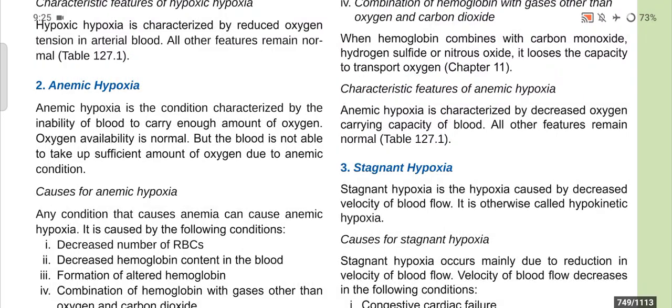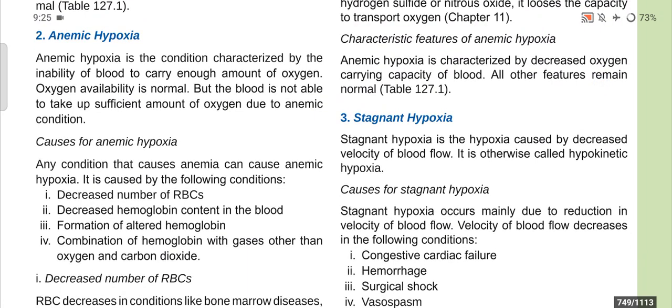Now, anemic hypoxia. Anemic hypoxia is the condition characterized by the inability of blood to carry enough oxygen. Oxygen availability is normal, but the blood is not able to take up a sufficient amount of oxygen due to an anemic condition. Now, causes for anemic hypoxia. Any condition that causes anemia can cause anemic hypoxia.